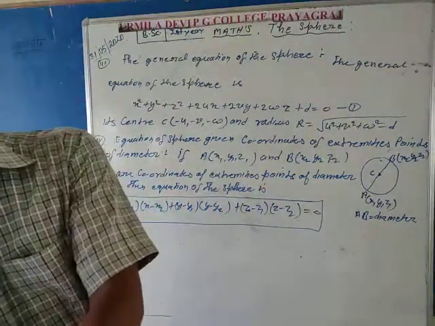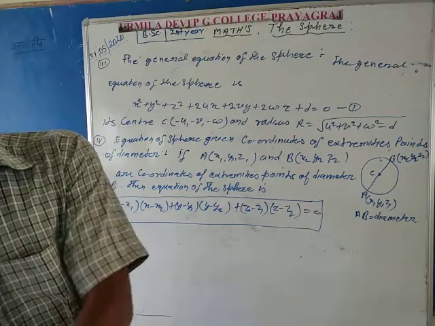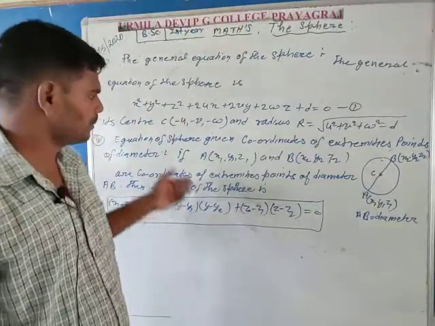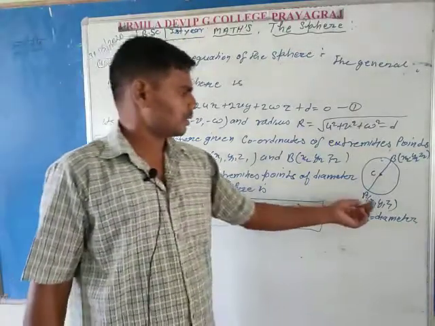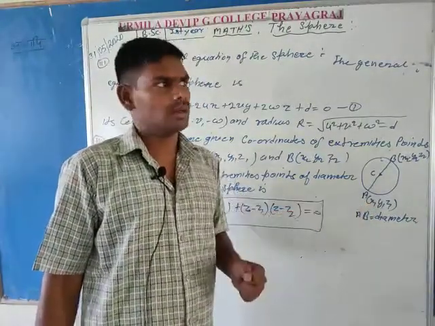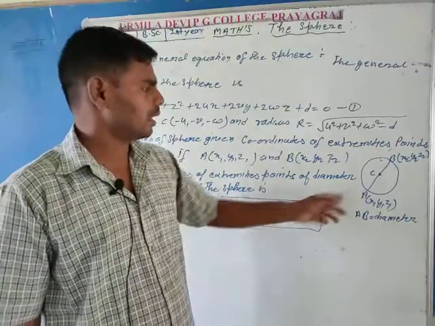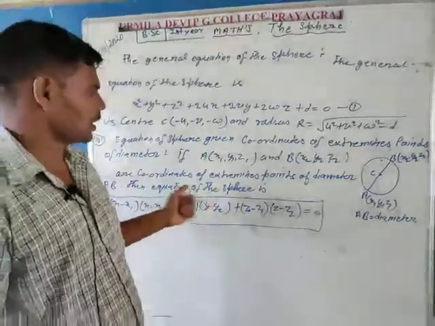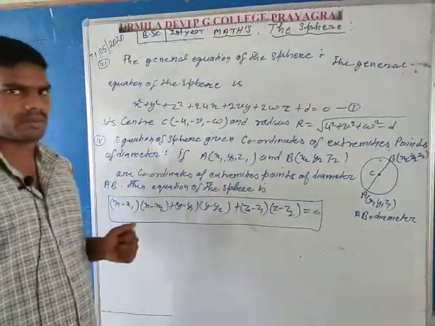So this article is complete. In this article it is shown that if coordinates of the diameter end points are given, then you can find the equation of the sphere by using this formula.